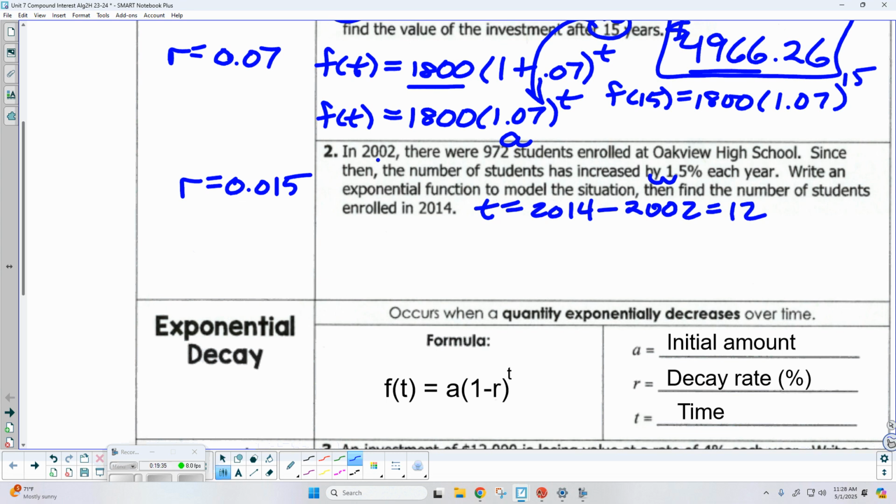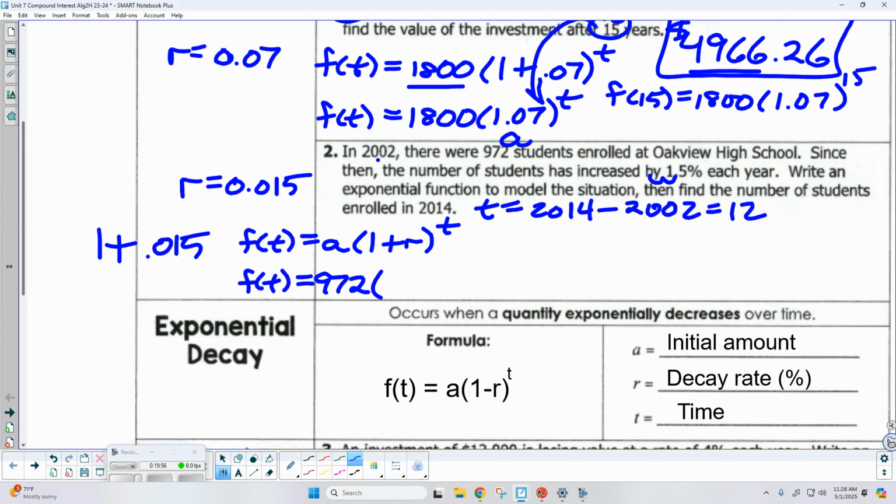Okay. So let's fill it in. Here was my general formula: f of t is equal to A times 1 plus r to the power of t. Okay. So f of t is equal to, we were starting with 972 students. Now I need to take 1 and add 0.015. Well, that's easy. That's just going to be 1.015, and then to the power of t. So there's my function that's going to be able to answer my question. Okay. Do you remember doing this maybe back in Algebra 1?